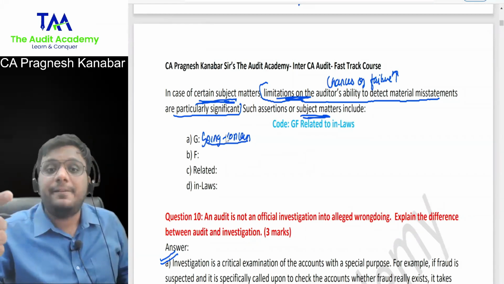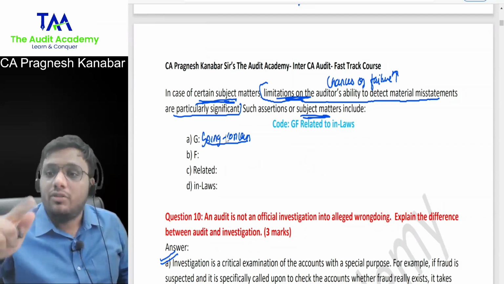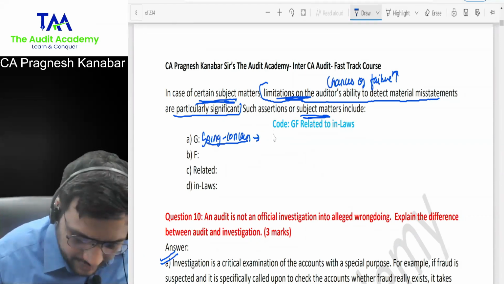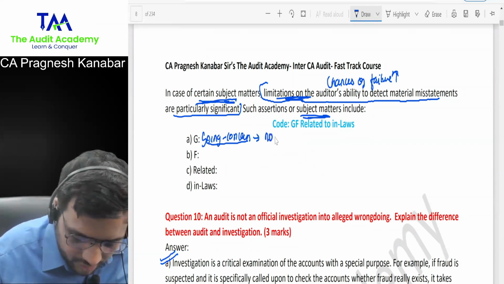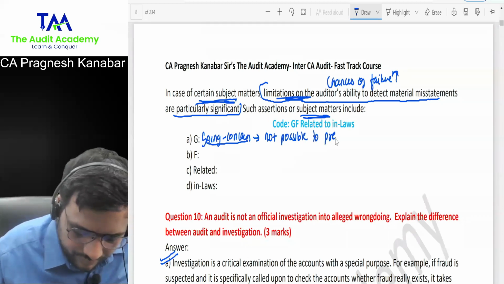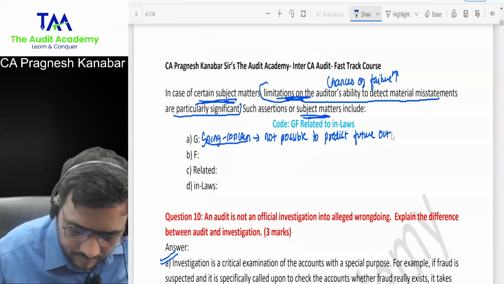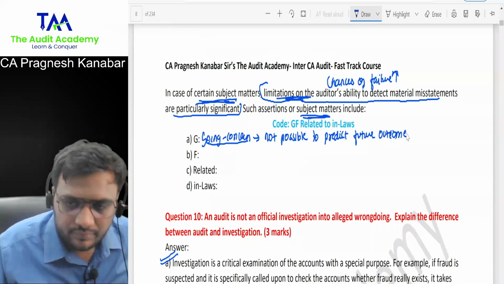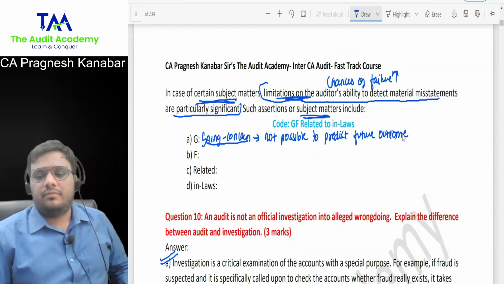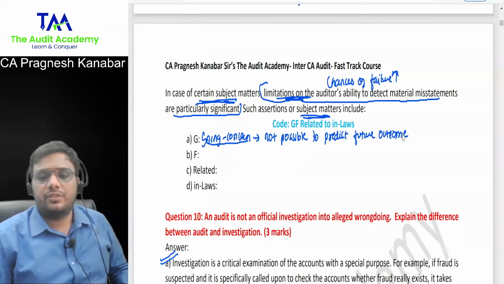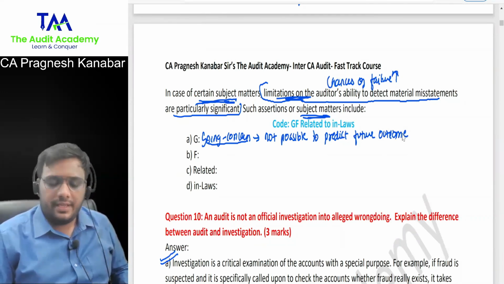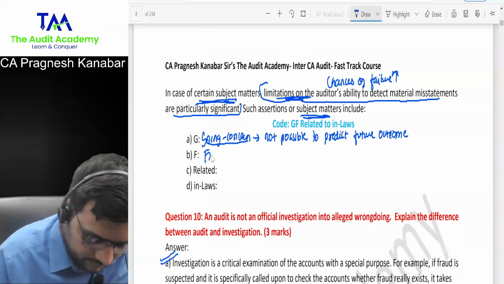But you have to explain why it is difficult. Going concern, why is it difficult? Because it is not possible to predict future outcome. F for fraud.